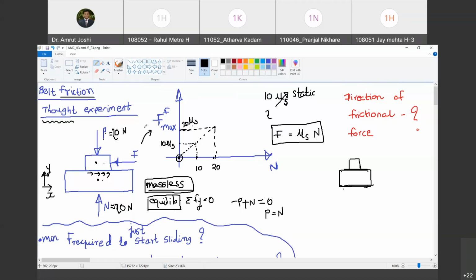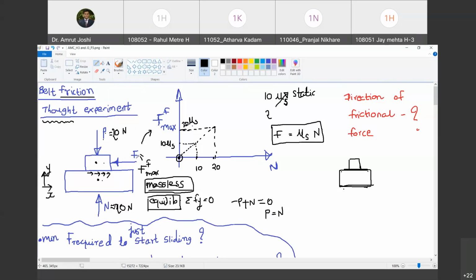So जो मैंने plot किया अभी y-axis पे, can I say that F is in fact the maximum frictional resistance that can be offered between the two surfaces for given value of P? Do you agree with me? Yes. So for example, if P is equal to 10 Newton, the maximum frictional resistance that can be offered along these surfaces which resist this sliding is 10 times mu s.